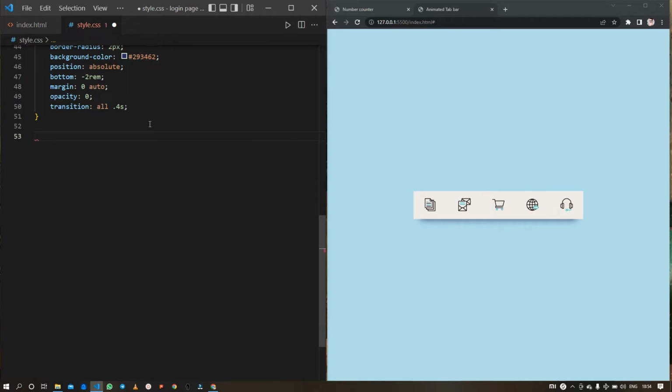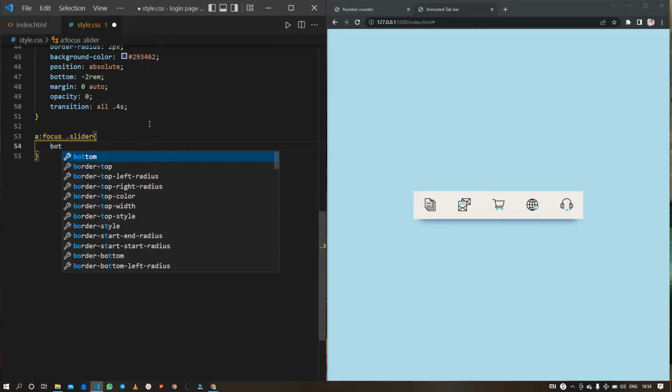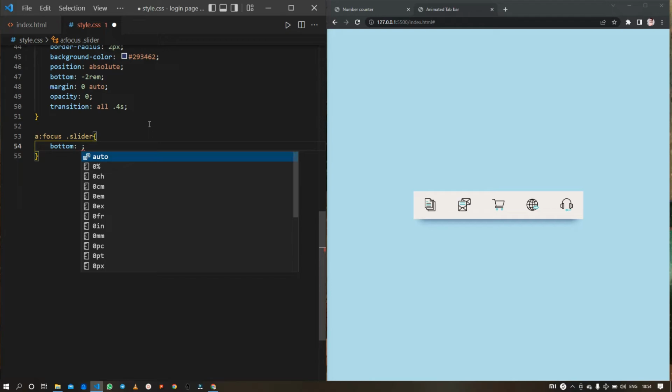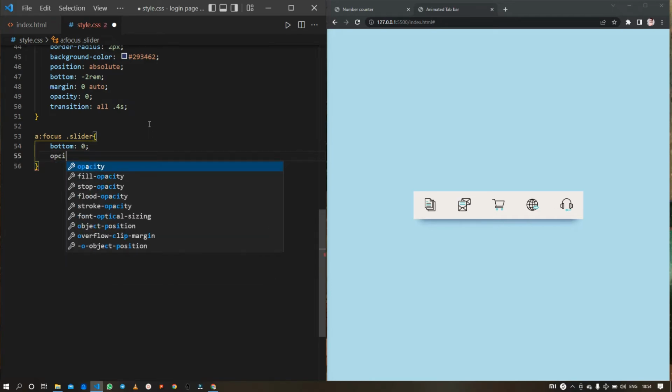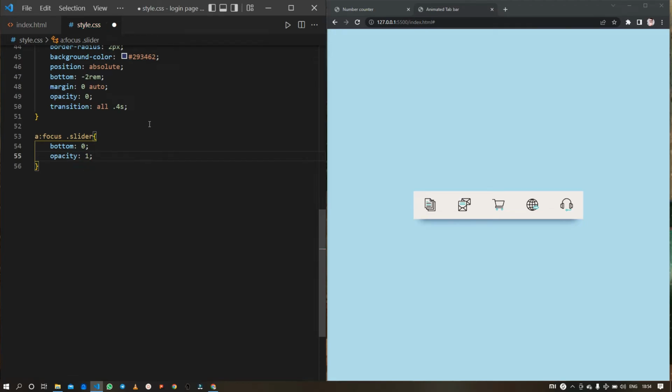And for that I will use the focus property on my anchor element, and whenever the user clicks on any of my anchor elements, the slider should move to its original position and also change its opacity from 0 to 1. Let me just save it and show it to you. Okay, so the slider is working very well. It's working with each and every icon.